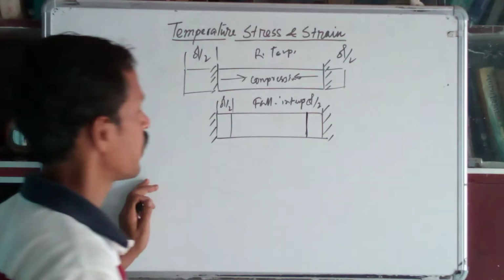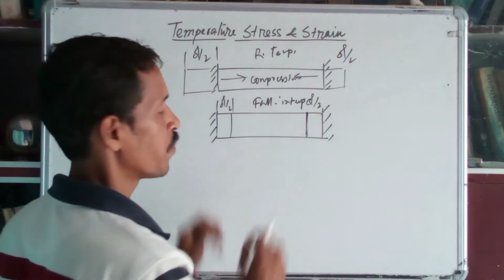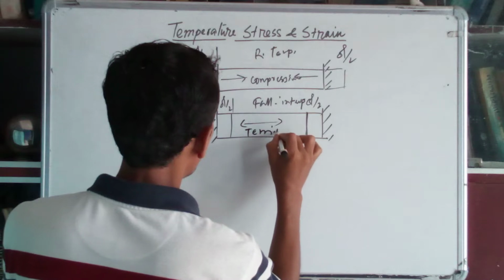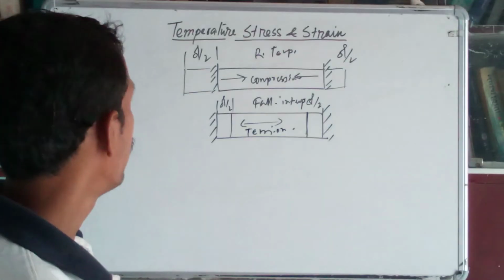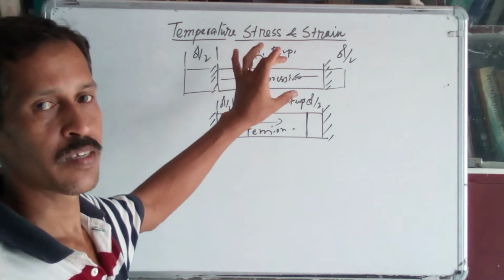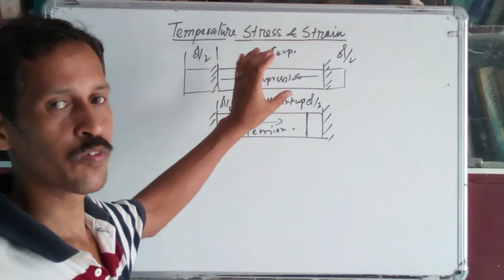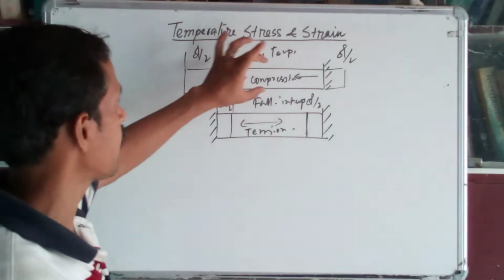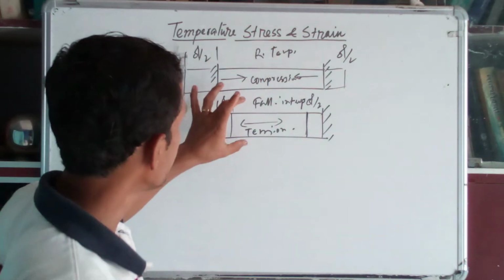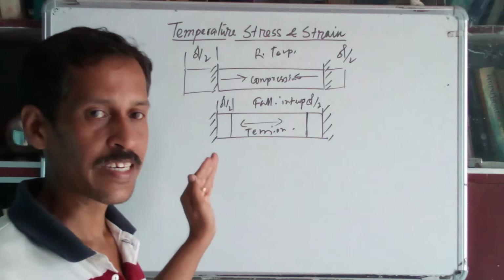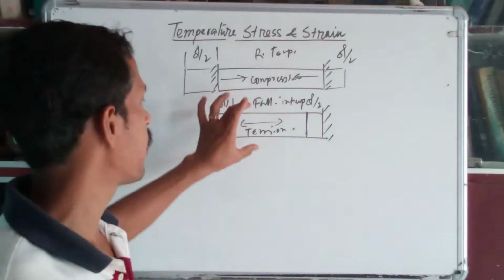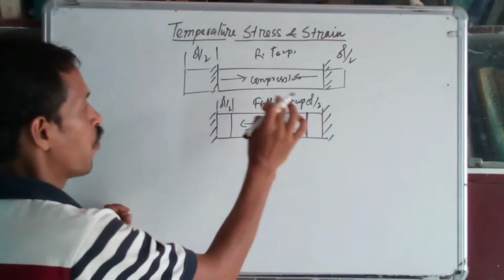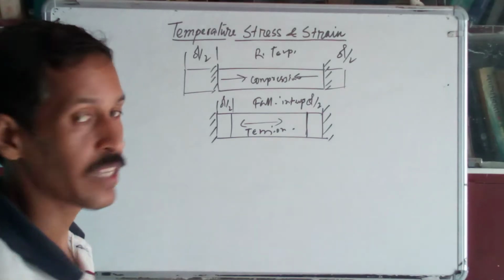And in case of fall in temperature, as both ends are fixed, the bar will be under tension. You have to remember, when temperature rises, compressive force will be generated in the material of the bar, and in case of falling temperature, tensile force will be developed in the material. So rising temperature, the bar will be under compression; falling temperature, the bar will be under tension. That you have to remember.